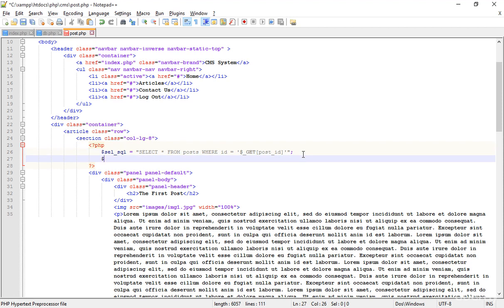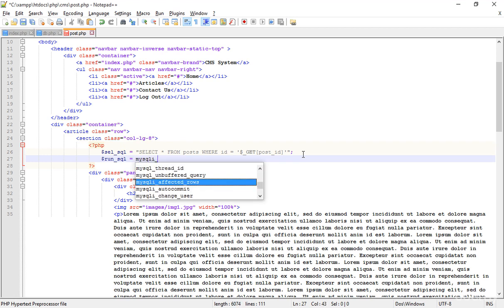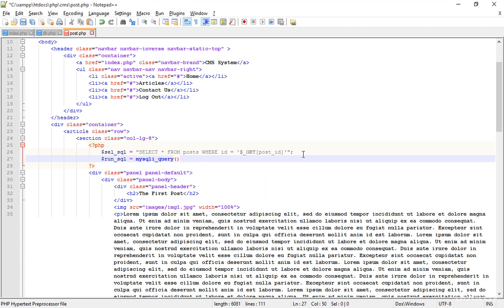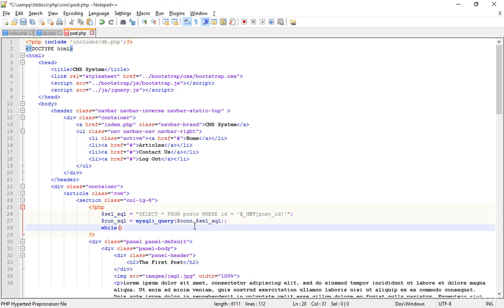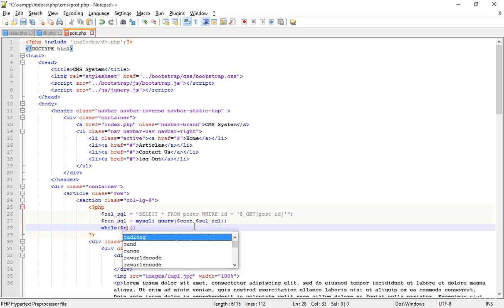You know about that. Now I'm just pressing enter and adding some more things. The run SQL equals mysqli_query, cover that, and simply the CONN. I just added the database here in the beginning of the script, and then just the SEL SQL, and save that, and just add some while loops, so that it is more perfect.